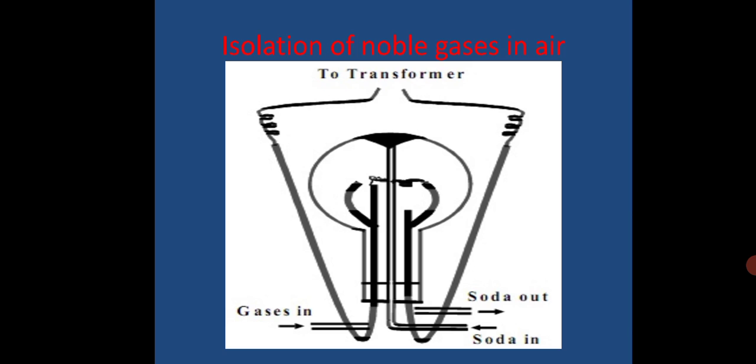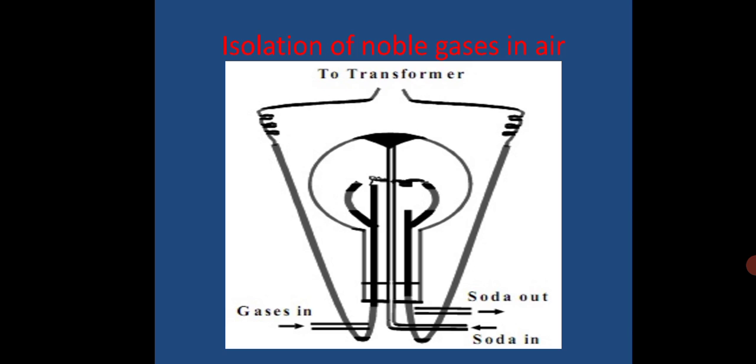Now after that, how to isolate the noble gases in air? Isolation of the noble gases can be done by Ramsay-Rayleigh's method, which you can see on the screen. The apparatus used by Ramsay and Rayleigh for the isolation of noble gases consists of a large inverted glass globe of about 50 liter capacity, fitted with 2 heavy platinum electrodes and 3 tubes.